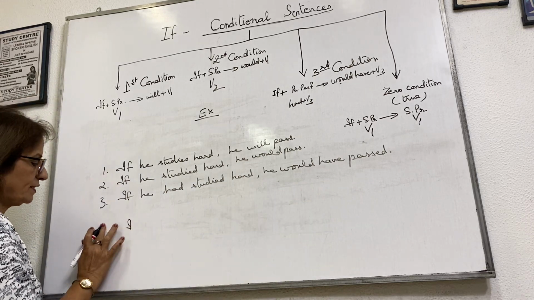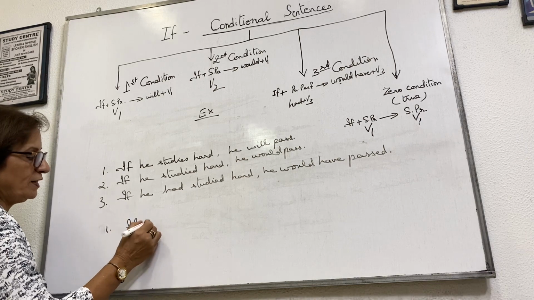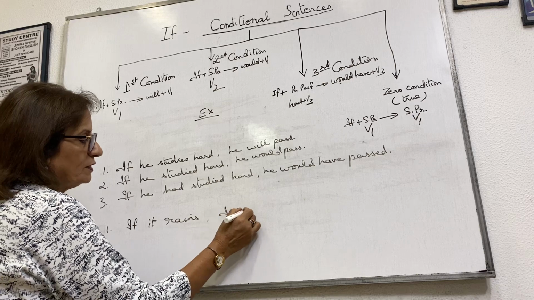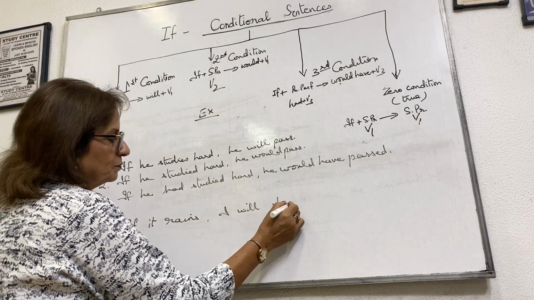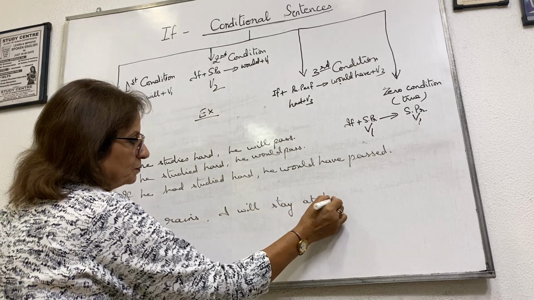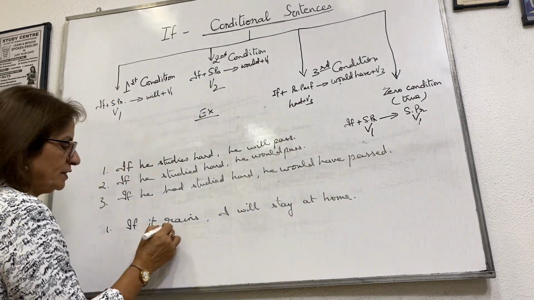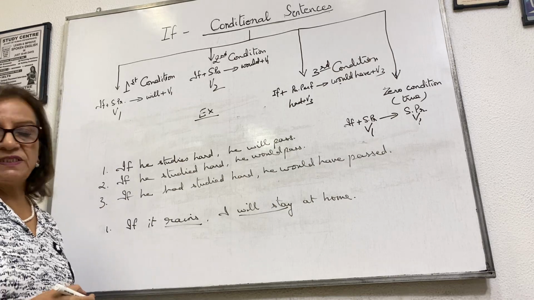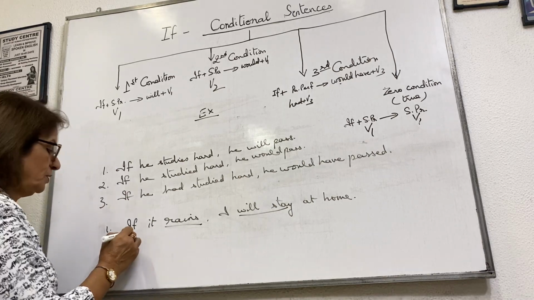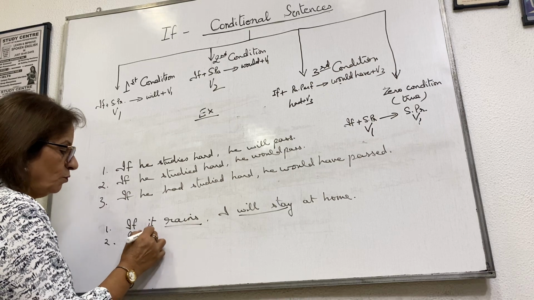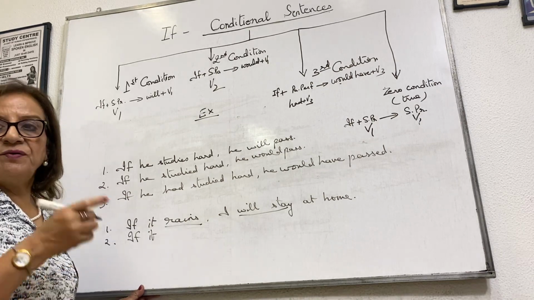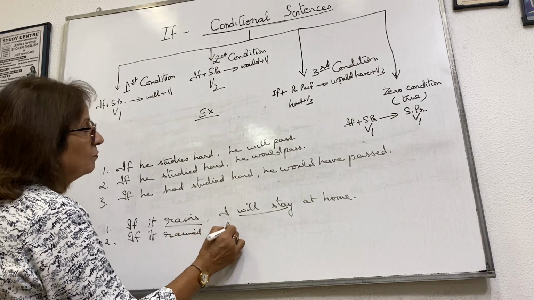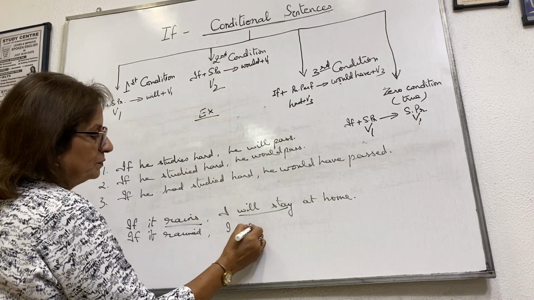If it rains, let's take another condition. If it rains, I will stay at home. If it rains, simple present, will plus verb in the first form. I will stay at home. Take the second condition. If it rained, what is the second form of rain? Rain, rained. If it rained, I would stay at home.